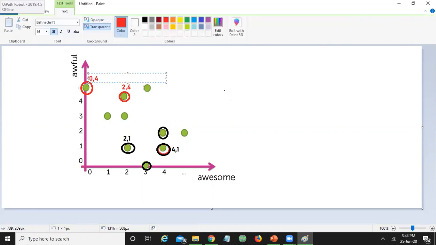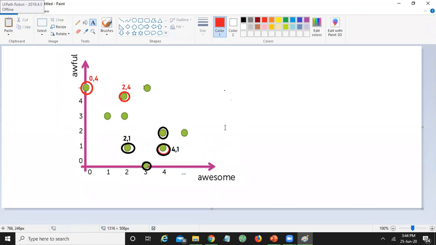Can anybody tell me what is the change that you are going to observe? If the y coordinate value is going to increase, that statement can be considered a negative statement. Will you agree or not?